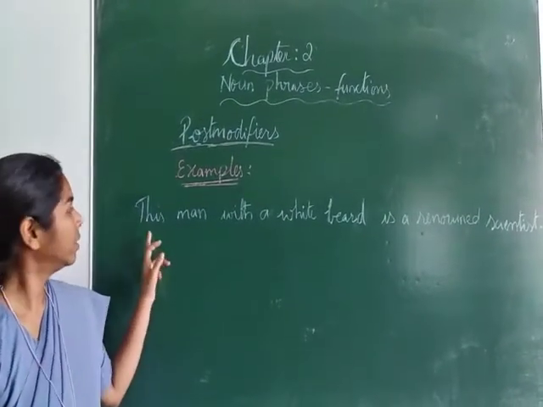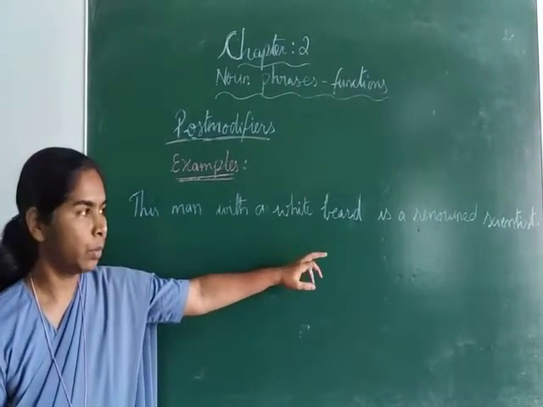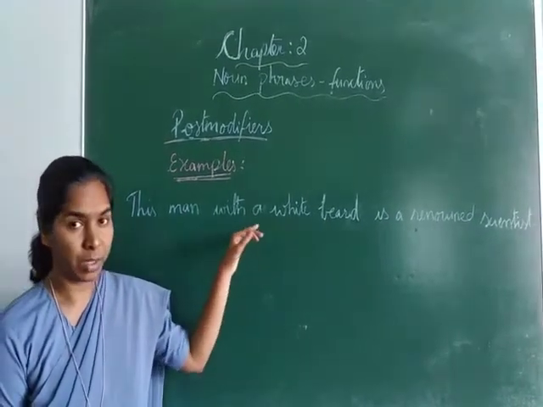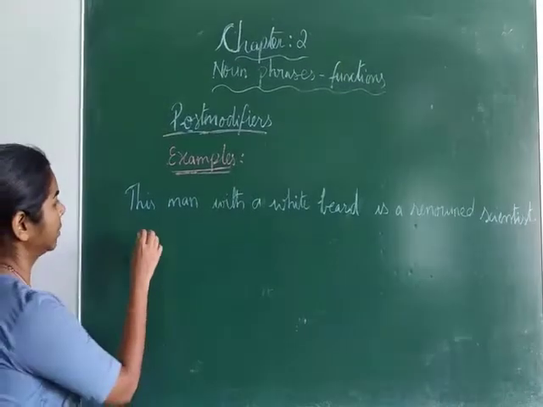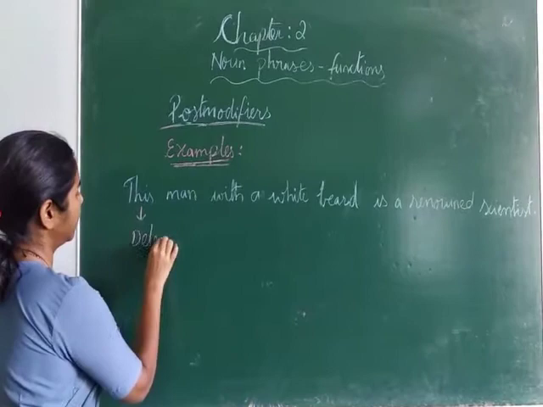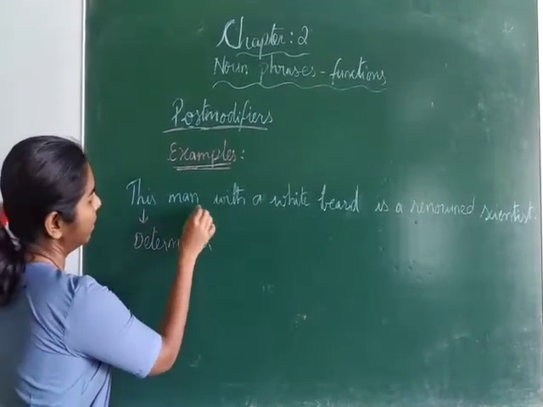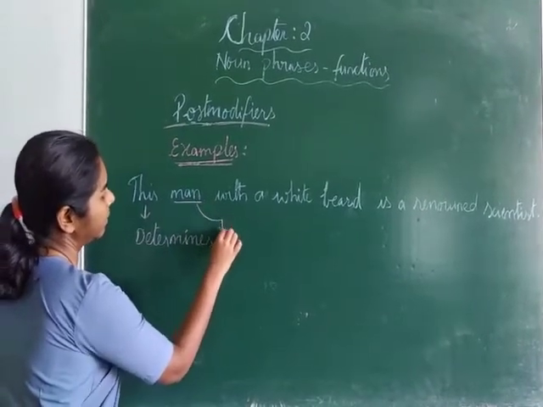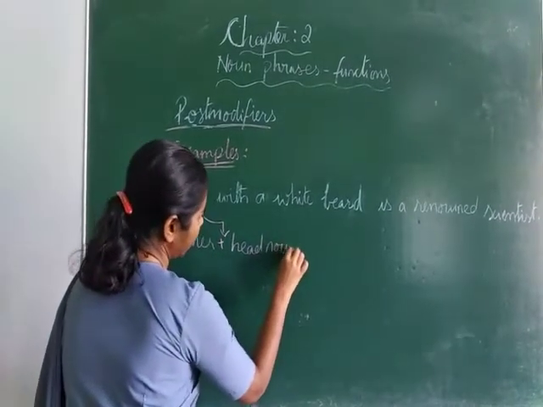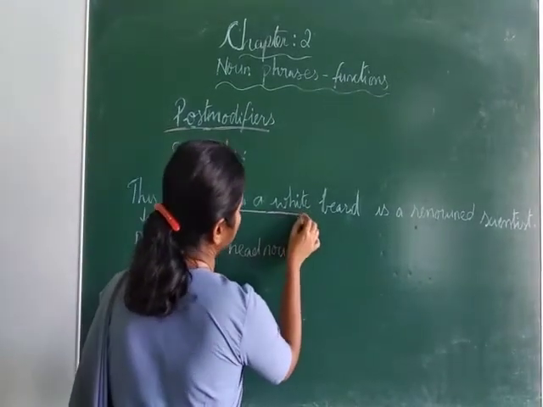Another example, this man with a white beard is a renowned scientist. This is a determiner. Man is a head noun plus with a white beard.